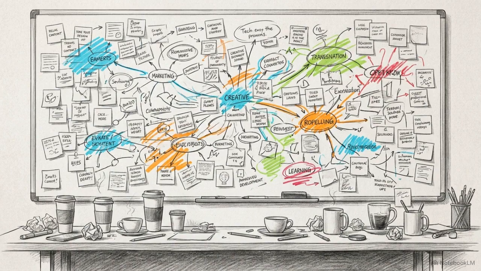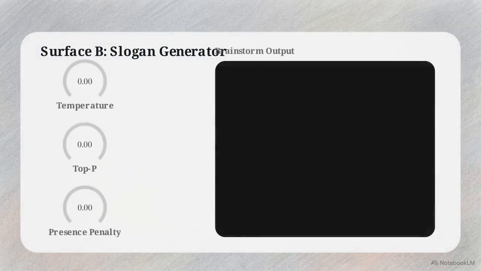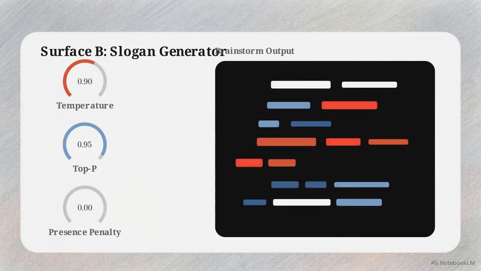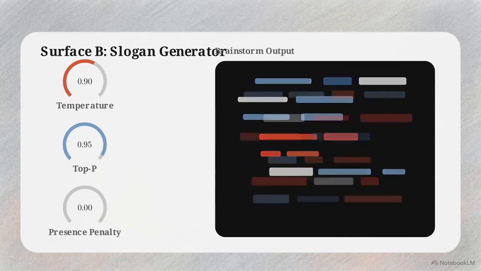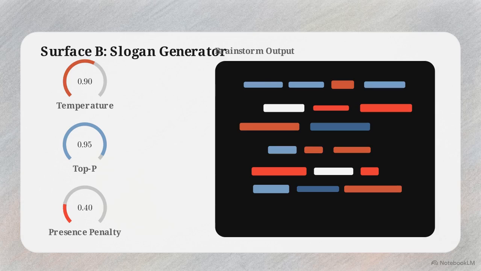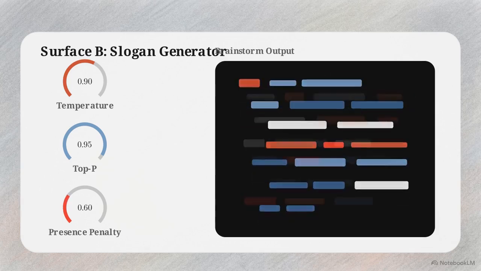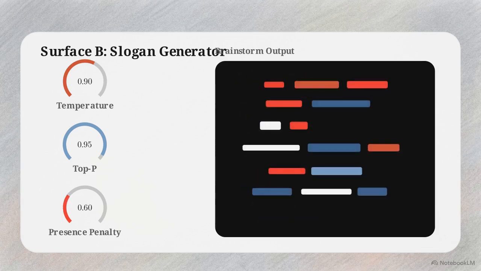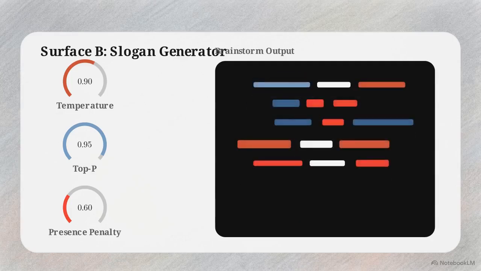The second tool is a slogan generator designed for creative marketing brainstorms. For the slogan generator, we loosen constraints. A temperature of 0.9 and top P of 0.95 encourage exploring unusual word pairings. A presence penalty of 0.6 prevents repeating buzzwords, forcing fresh concepts in every paragraph.